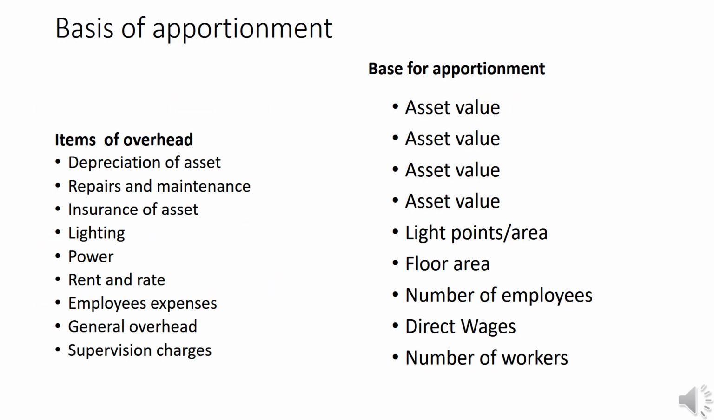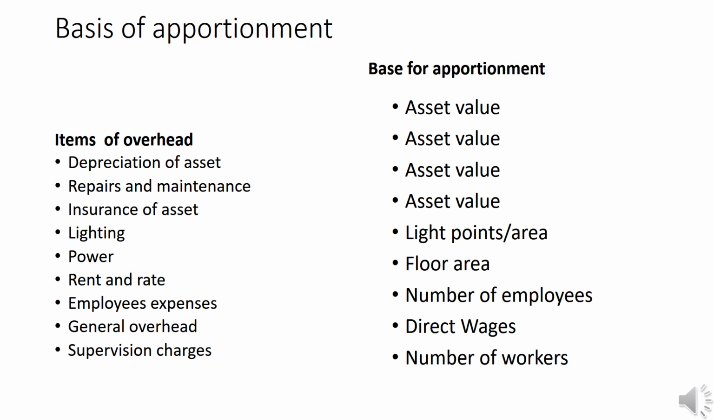Then let us see what the bases of overhead apportionment are. According to different items, different bases are used to apportion the overhead. Depreciation of asset can be apportioned on the basis of asset value, and repairs and insurance of asset also according to asset value. Lighting is based on number of light points or floor area, and power is based on horsepower of machines or value of plant. Rent is floor area based, and repair and maintenance of building is also floor area. Canteen expenses are based on number of employees or direct wages.